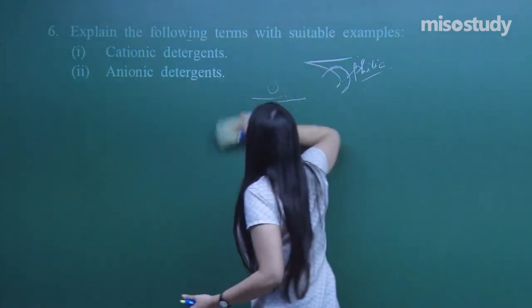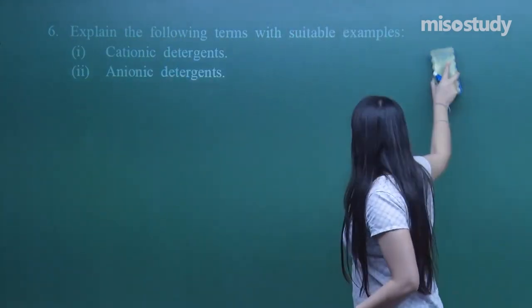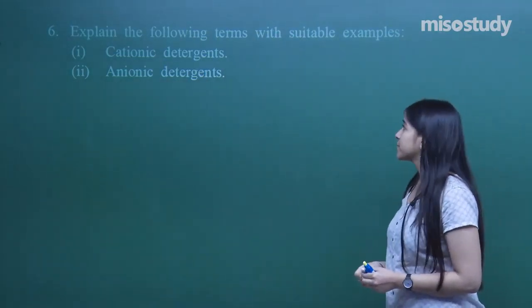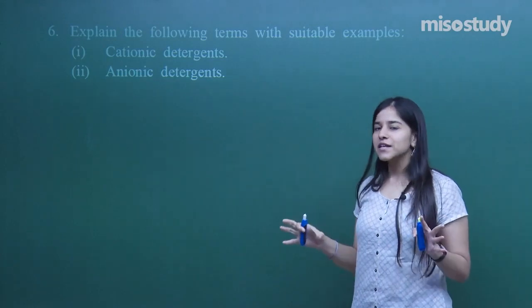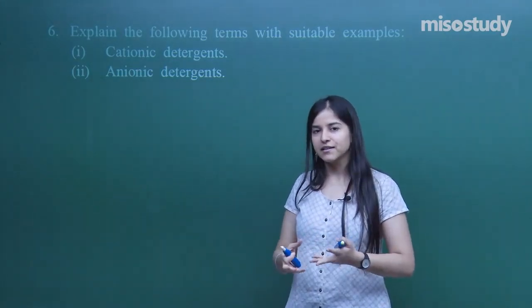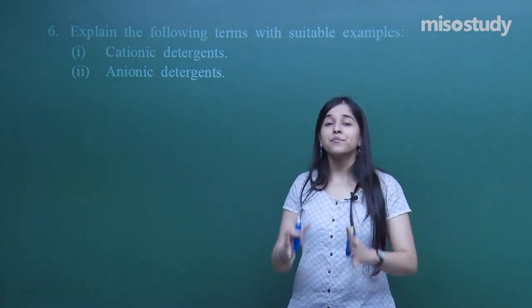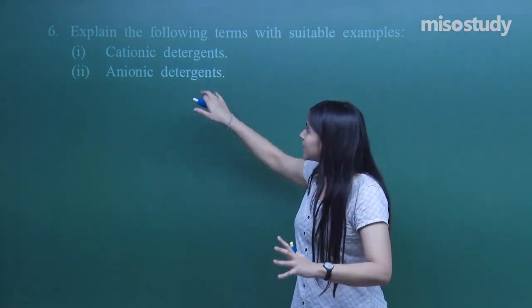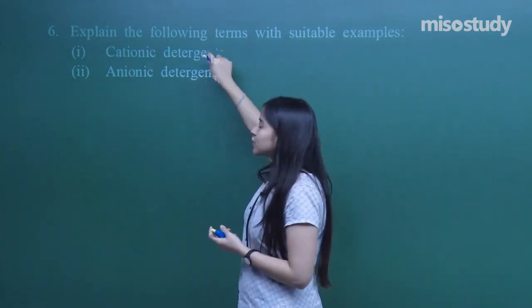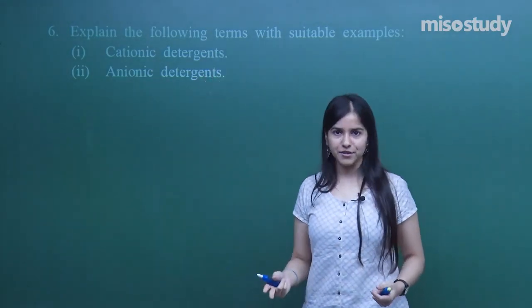Question number 6, what do we have in question number 6? Now it says, explain the following terms with suitable examples. Now comes the types of detergents, cationic and anionic. Cationic means the cationic part should be the bigger one. Anionic means the anion part should be the bigger one, fine. But the usages of both of them are completely different, fine.